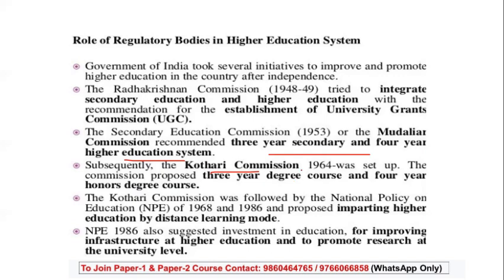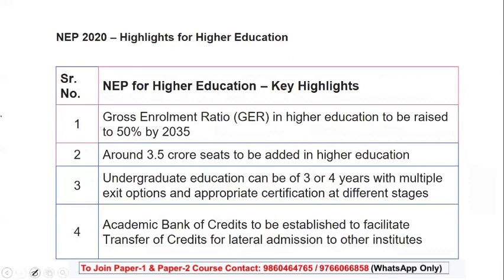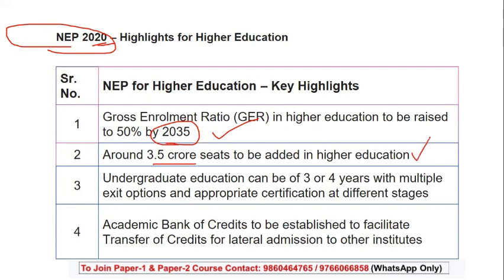Now, as I said, we also have the new policy, the National Education Policy of 2020. So quickly, let's see the highlights of this policy. The first highlight is the gross enrollment ratio, which is to be increased to 50%, and the target year is 2035. 3.5 crore seats to be added in higher education. Undergraduate education can be of 3 or 4 years with multiple exit options, with the help of certification and academic credits. Transfer of academic credits is something we are going to see in detail.